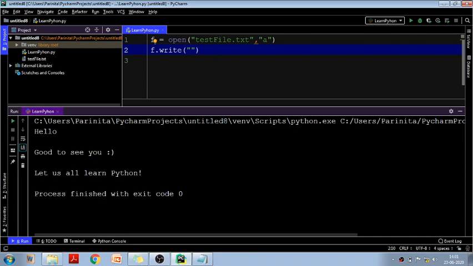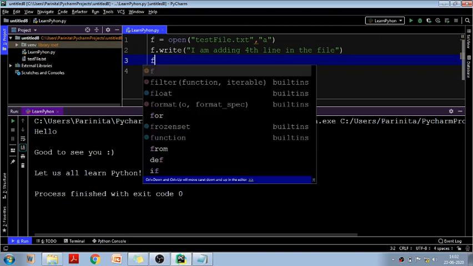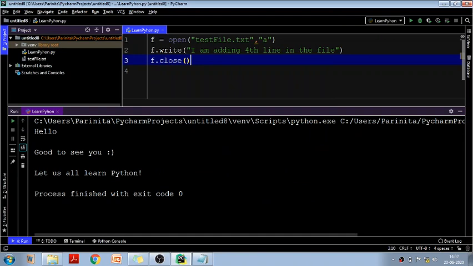So let's say I am writing: I am adding fourth line in the file. Got it? Now I have opened the file and written something, so now I can simply close my file.